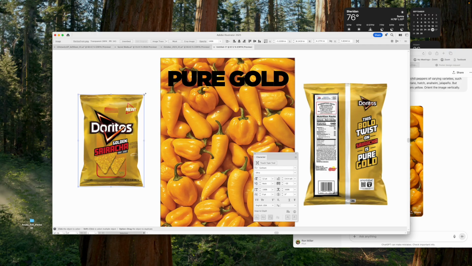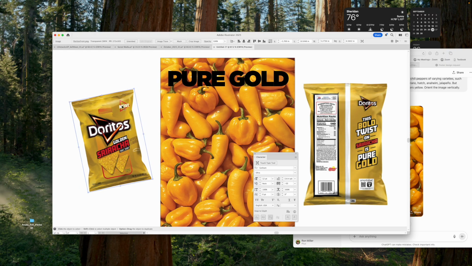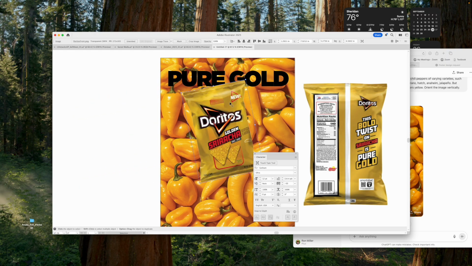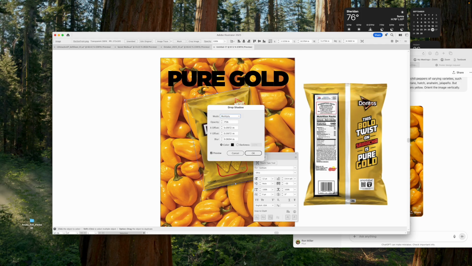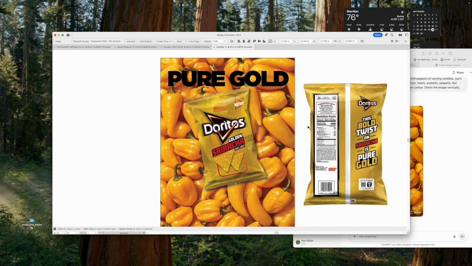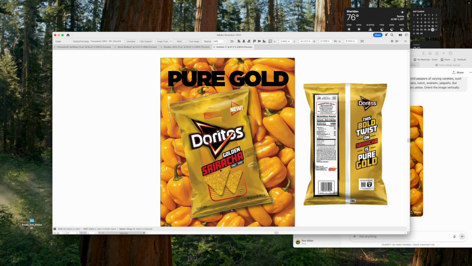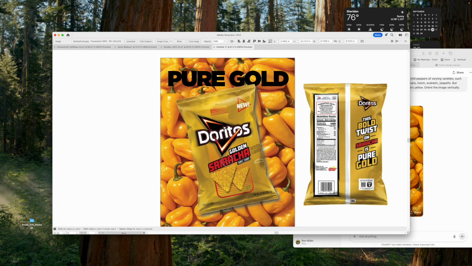I have this bag that I think I'll put in my poster. There we go. Looks like it's going to need a drop shadow or something so it stands out from the background. So I'll just do that real quick. And I'll just stick with the defaults. Make that go away. And maybe I'll go big with this.